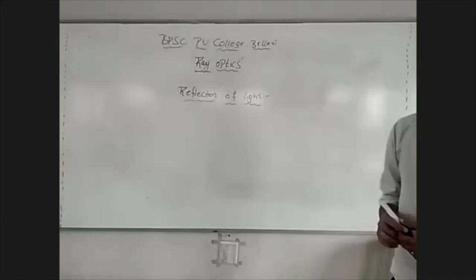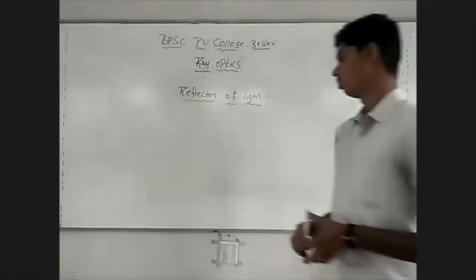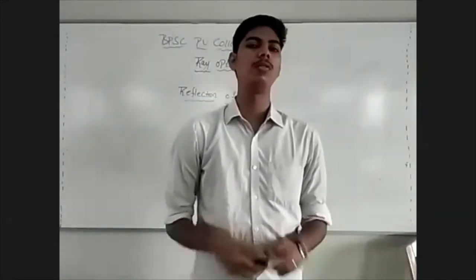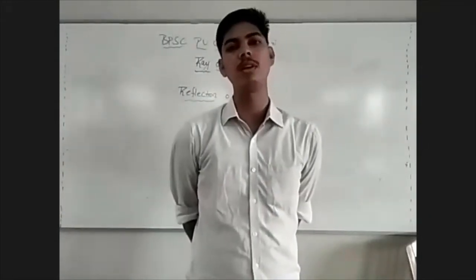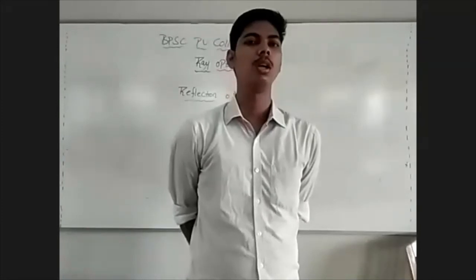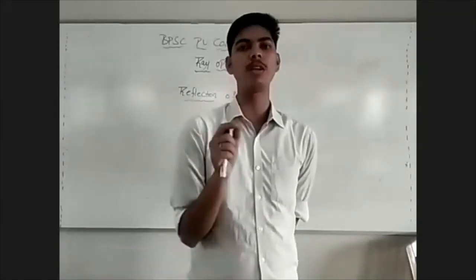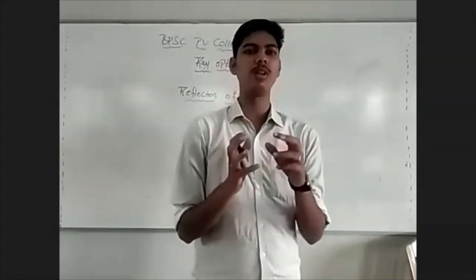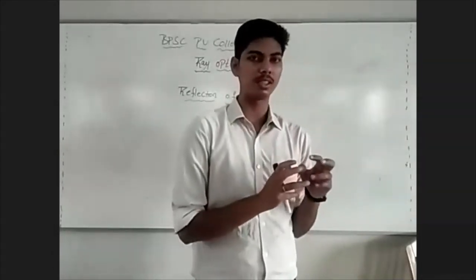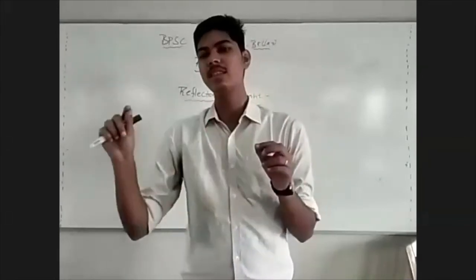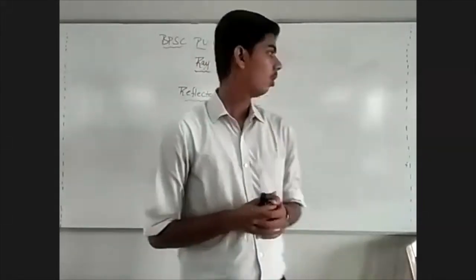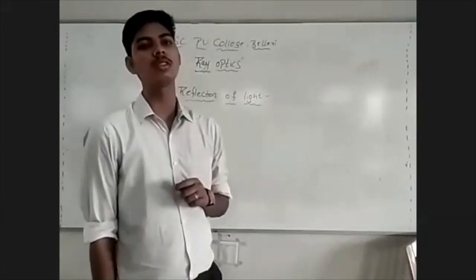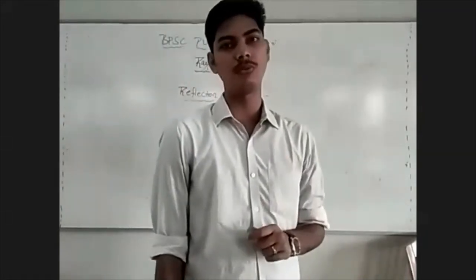Reflection of light. See, light exhibits so many different properties when it is traveling along a straight line. I have told you, ray optics is a branch of optics that deals with the rectilinear propagation of light. Throughout ray optics, we will be studying those properties exhibited by light when it is considered to be traveling along a straight line. One such property exhibited by light when it is traveling along a straight line is the reflection of light.